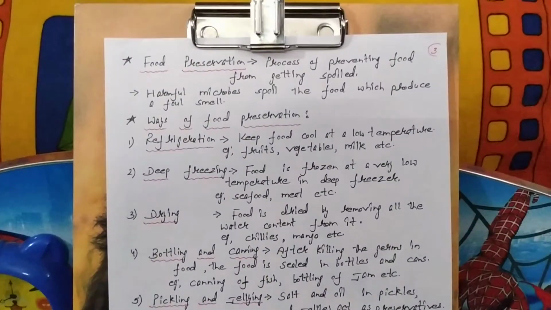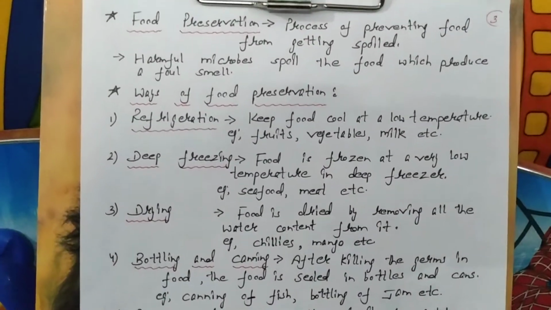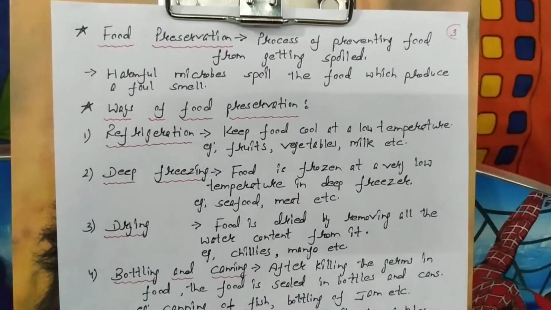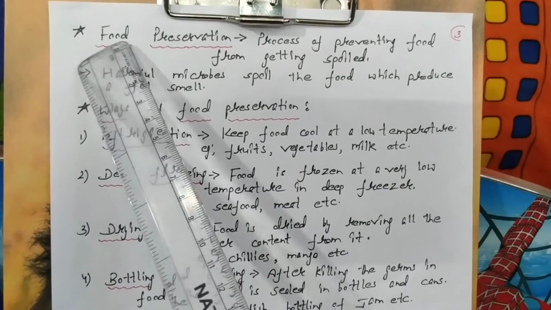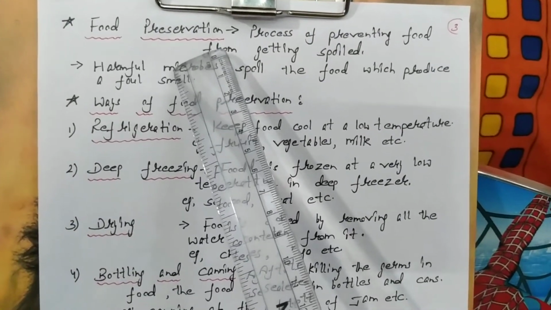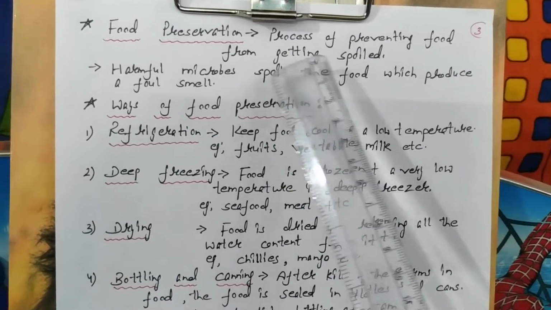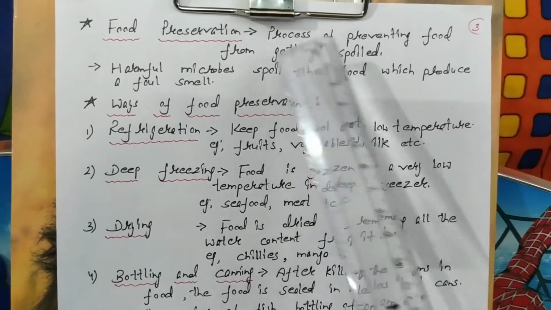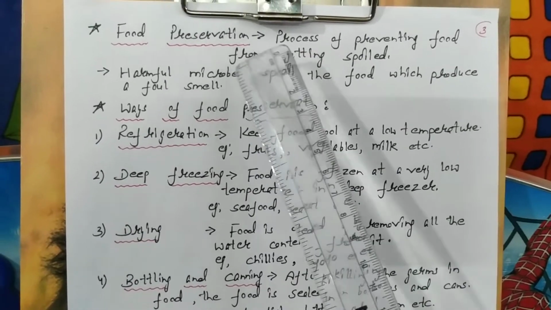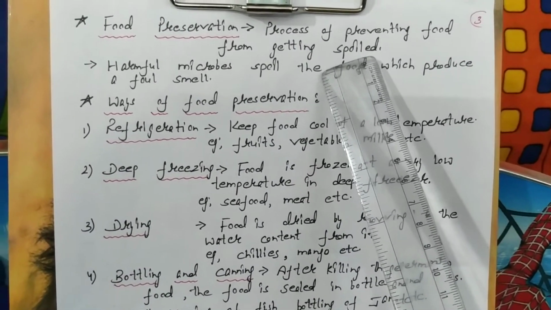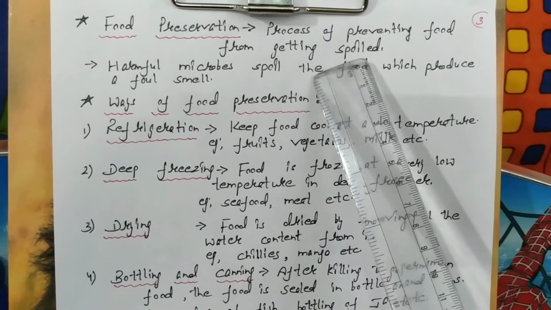Now our next topic. Okay children. In the previous videos, I explained to you the process of food preservation. The process of preventing food from getting spoiled is called food preservation. Food को खराब होने से, spoil होने से बचाना. And how the food gets spoiled?